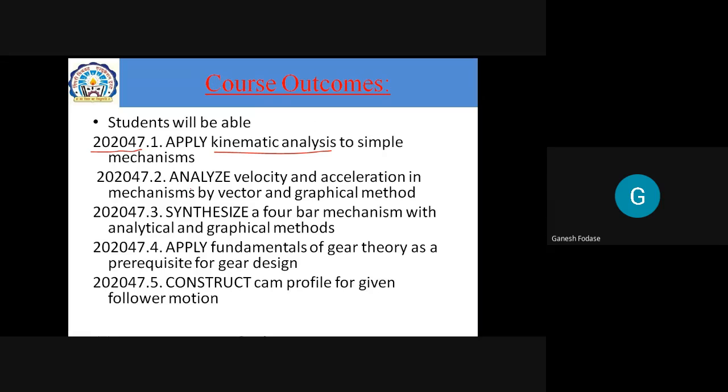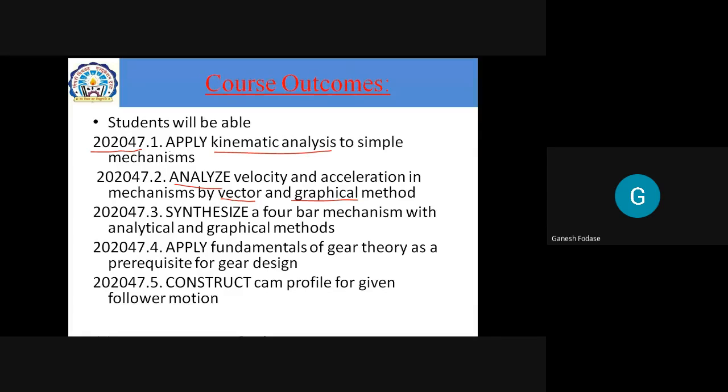Our next outcome is to analyze velocity and acceleration. The first one was to apply kinematic analysis to a simple mechanism. The second one is to analyze velocity and acceleration in mechanisms by vector and graphical methods. Vector means analytical methods; graphical methods are also there. We are going to study these two methods, analytical in unit number 2 and graphical in unit number 3, for analyzing velocity and accelerations. So you must be able to analyze.